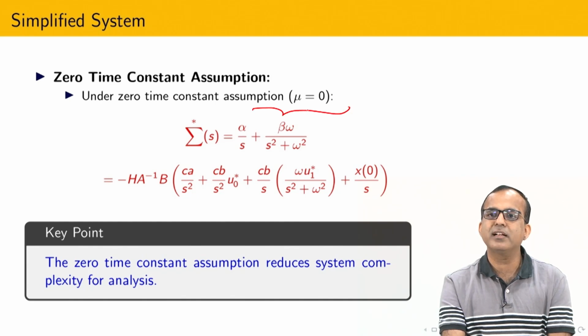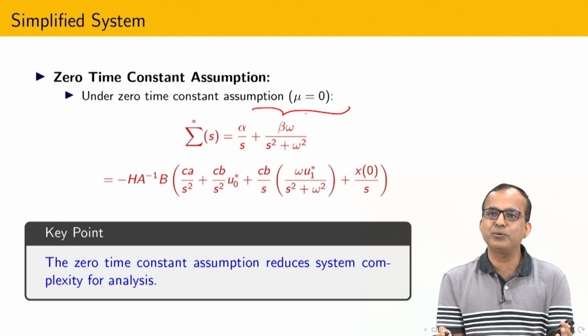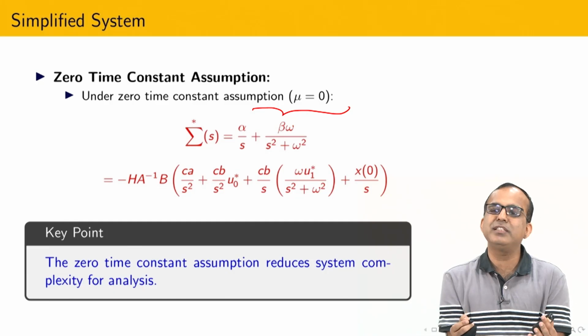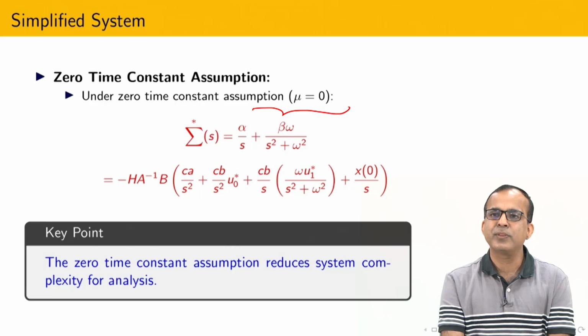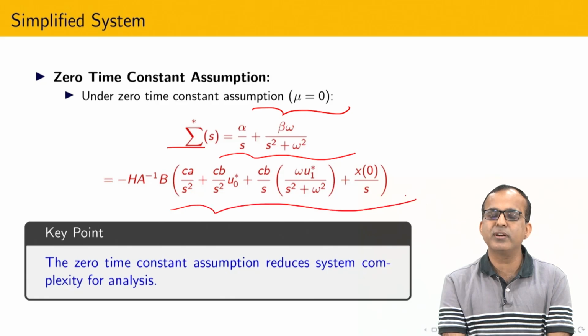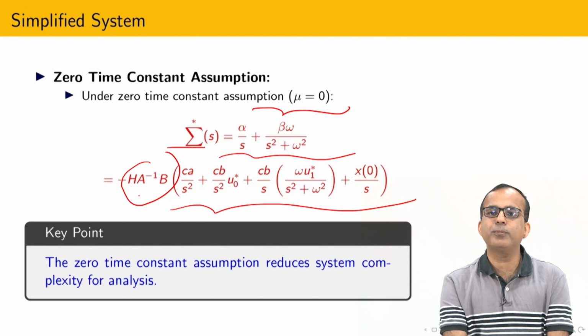Time constant is very small, because whenever chattering comes into picture, we are during the sliding, so already the system is in some kind of a steady state. So during that I am assuming that mu equal to 0. Now after taking the Laplace transform of this, I have this, and the right hand side is this. You can see here that I have already tuned the gain of the sensor such that these all three parameters equal identity.